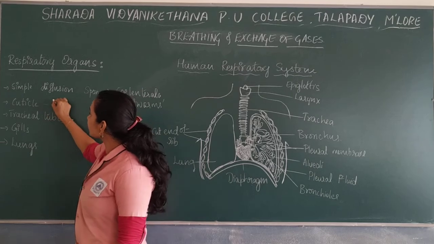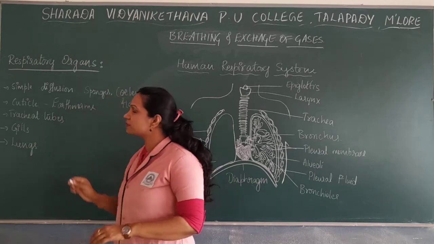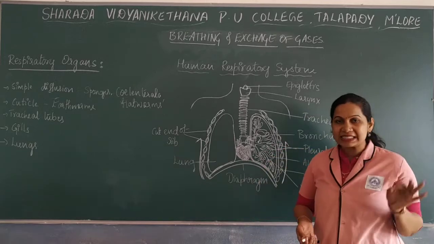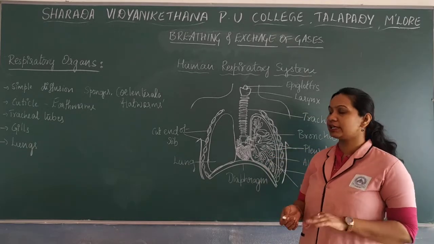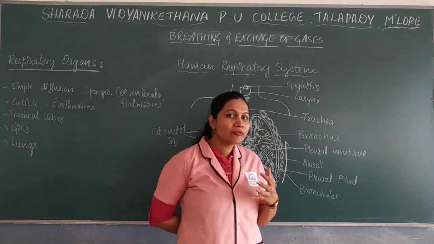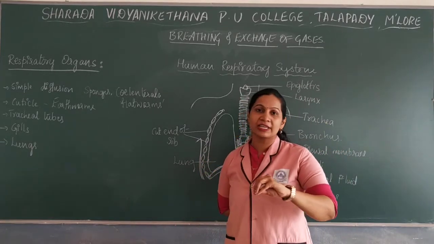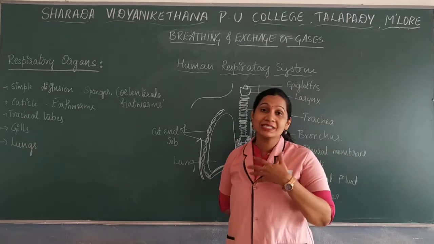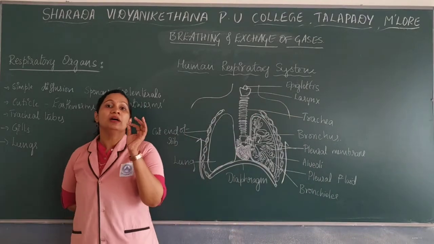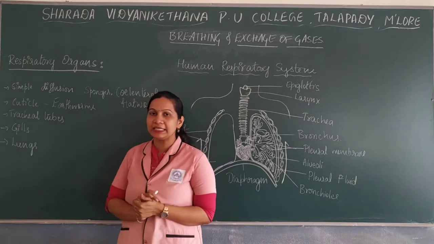And the organisms such as earthworms mainly have a cuticle, their moist skin. In the earthworm, the mode of respiration or breathing takes place by the moist skin. That is why these organisms are mainly seen in moist regions, where respiration takes place through the moist skin or the cuticle, for example in the earthworm.